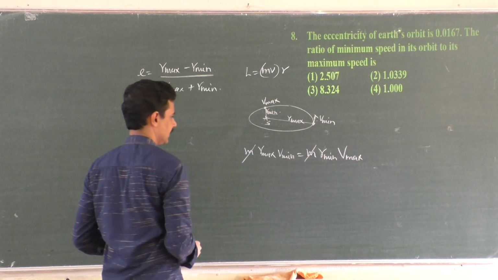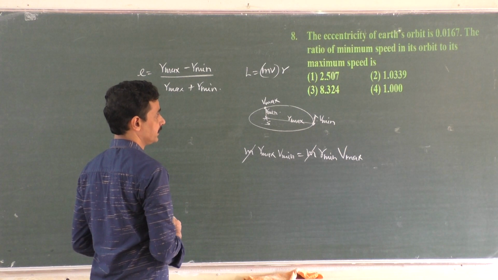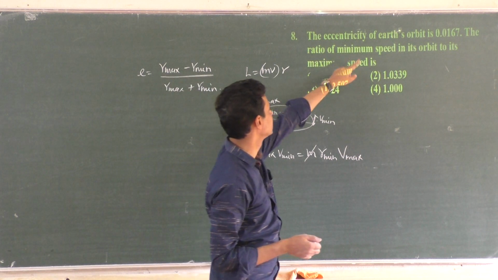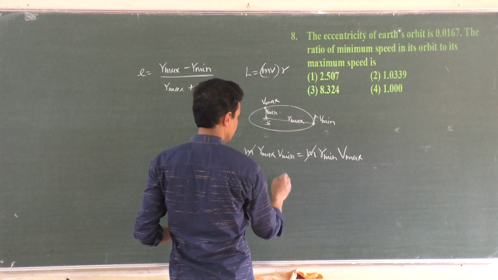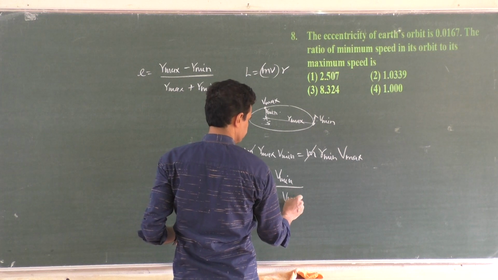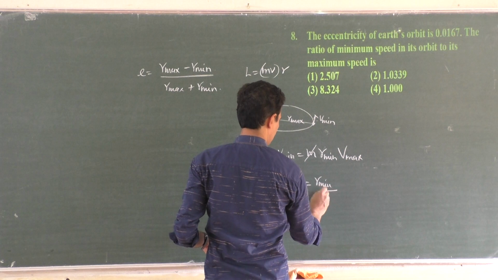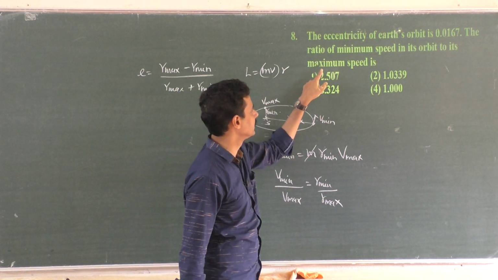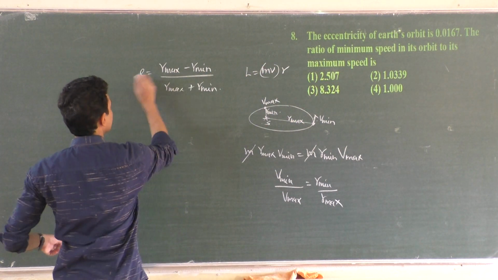What we want here is the ratio of minimum to maximum speed, so I will change from maximum to minimum, because we don't have such answers. V minimum by V maximum is equal to R minimum by R maximum. Okay, we will rearrange this.